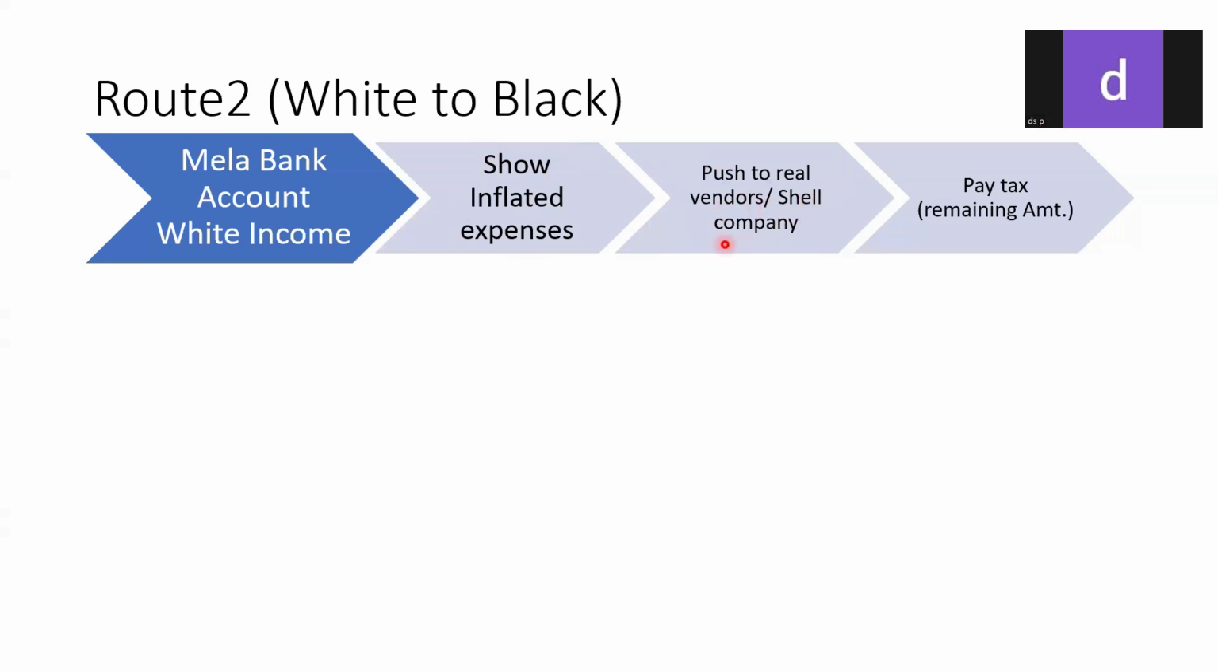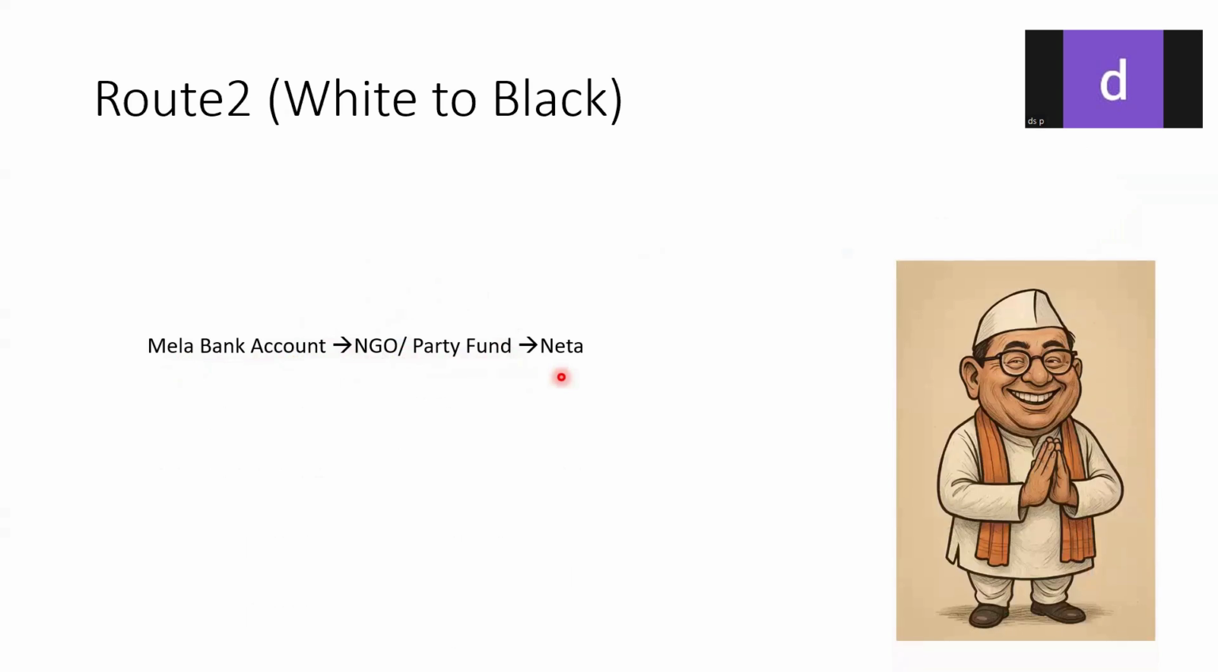Now what happens is, the Netaji wants it back in his account. So let's see how this white is again converted to black. From the Mela's bank account, the white income shows some inflated expenses pushed to real vendors, or it can be shell companies. These shell companies again belong to the Netaji's account or his Chamcha's account.